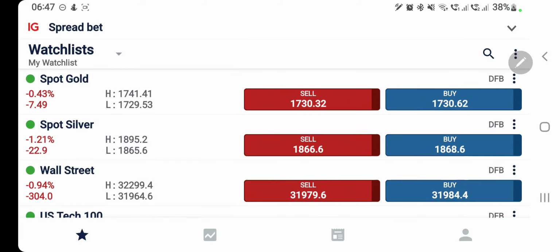As I shared in my weekly analysis, both gold and silver are trading bearish. I told you to watch out for 1730 and 1860 levels. Now it is already in the bearish zone. Till now, you must be in profit. Now, what is going to happen today? We will see with the help of candlestick charts and indicators.